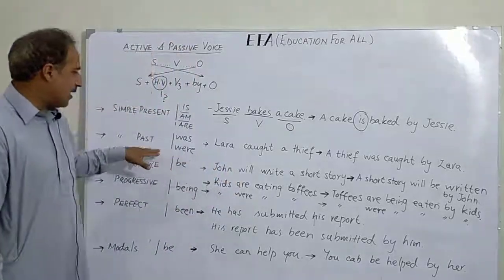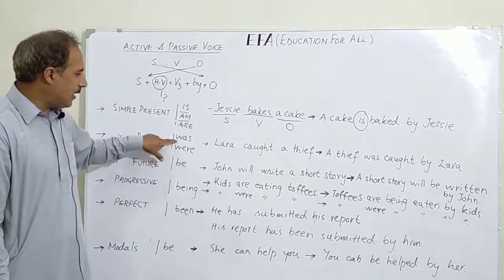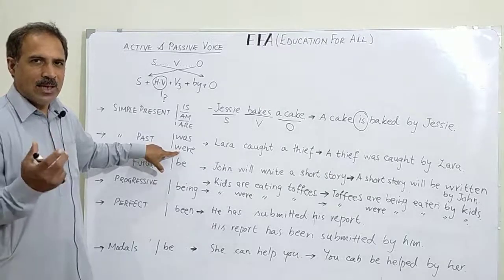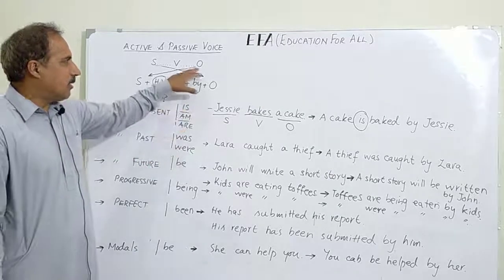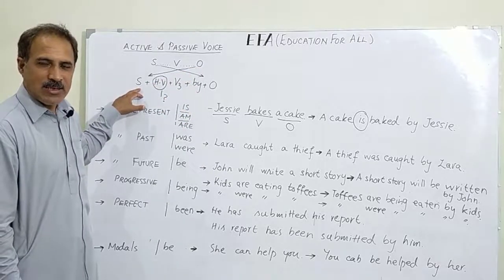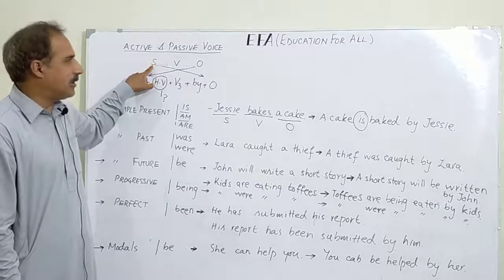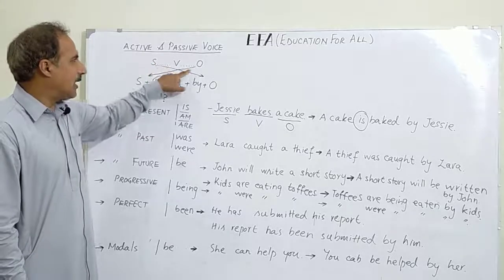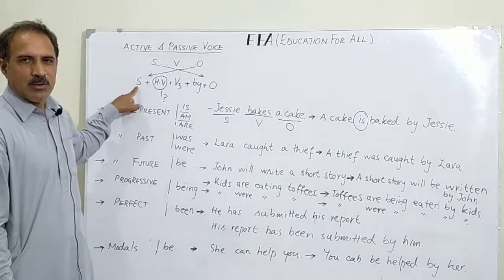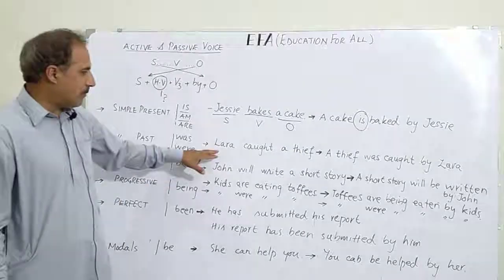Now let's take the second example. If we have simple past tense in active voice, we add was or were depending on our new subject. I call new subject means that object moves to the position of subject and it becomes our subject in the passive voice. Now, if the subject in the active voice is singular, that would take singular verb. But if the object is plural, because we have moved the object to subject position, now the verb accordingly will be a plural verb.